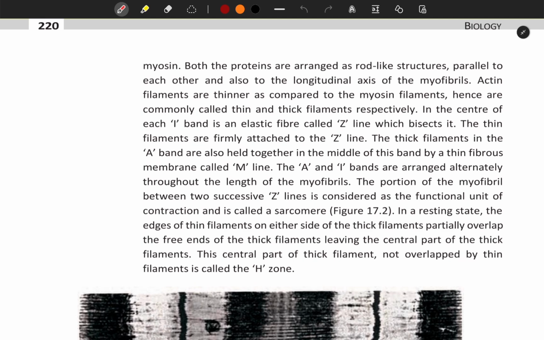The A and I bands are arranged alternately throughout the length of the myofibrils. The portion of the myofibril between two successive Z lines is considered as the functional unit of contraction and is called a sarcomere. In a resting state, the edges of thin filaments on either side of the thick filaments partially overlap the free ends of the thick filaments, leaving the central part of the thick filaments. This central part of thick filament not overlapped by thin filaments is called the H zone.